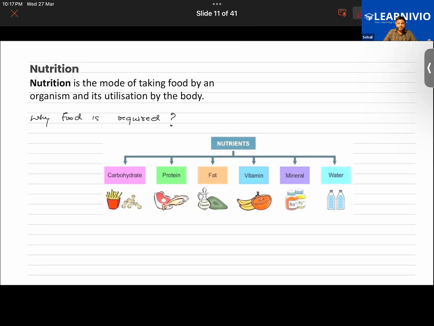To get our necessary requirements of energy. Okay, to basically obtain energy from the food to perform necessary body functions. Priyanka, you tell me what are the important functions our body performs? So the first reason, as you told me, is to obtain energy. Why do we require energy? To perform body functions. Yes, Priyanka.